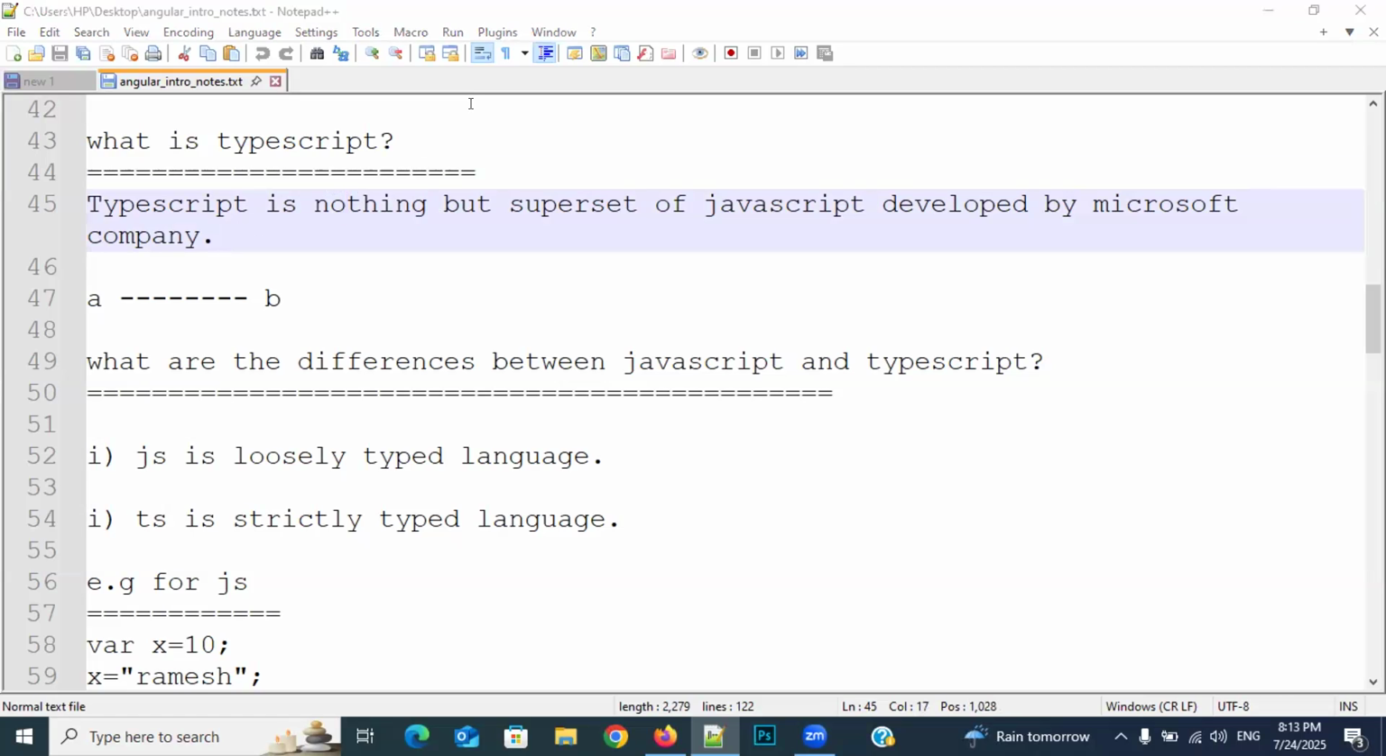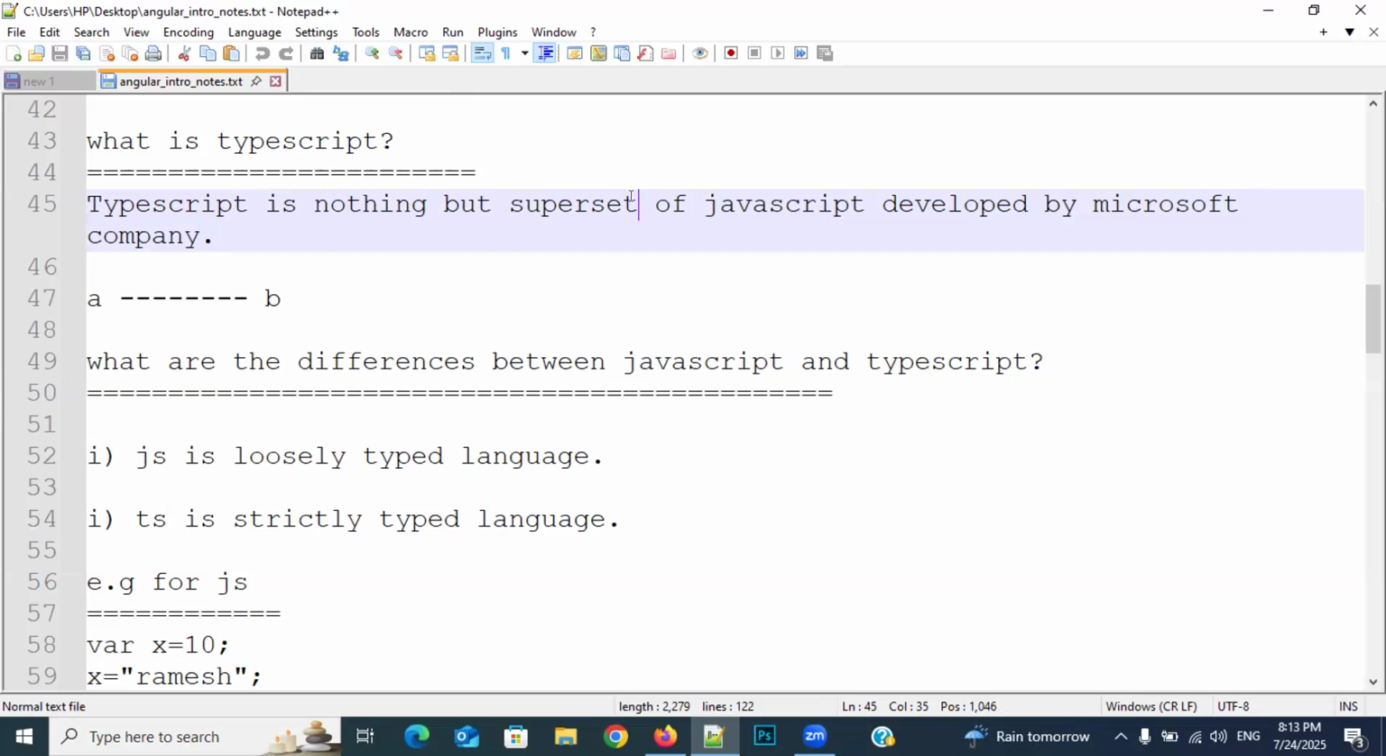What is the meaning of superset of JavaScript? Superset of JavaScript means an extended part of JavaScript or a modified version of JavaScript. That means Microsoft took JavaScript into their own hands and changed it into TypeScript.